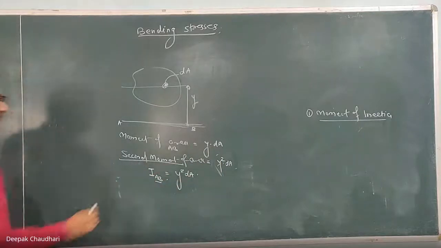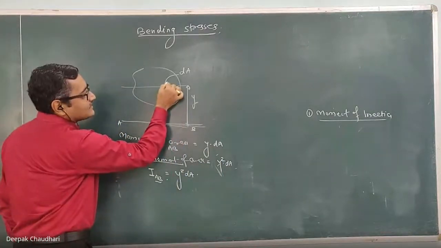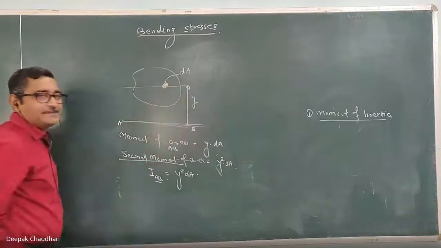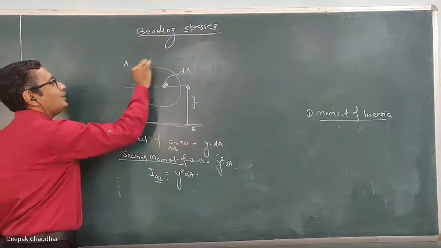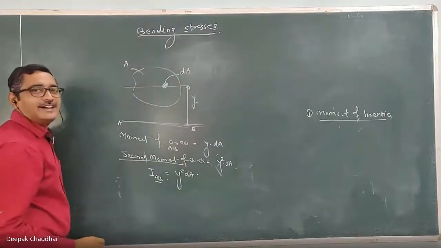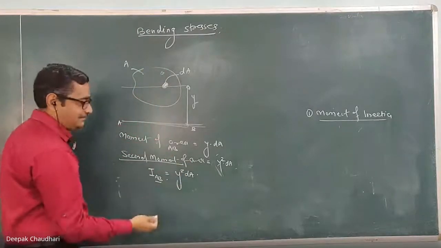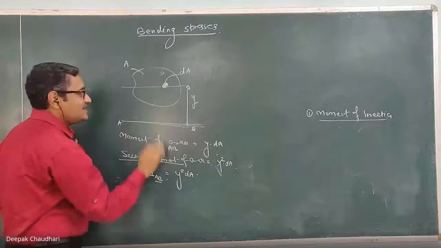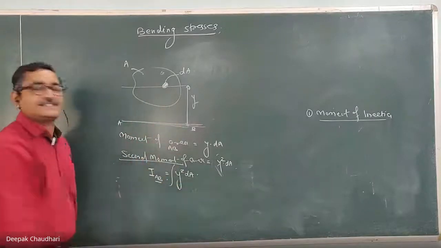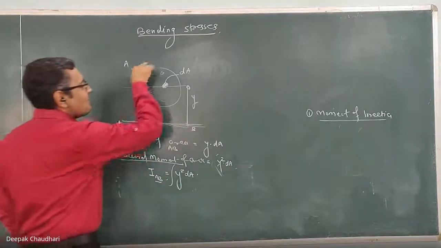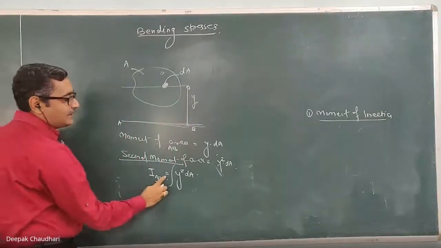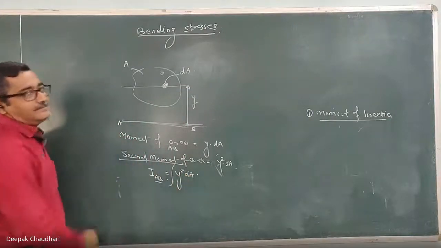Now this becomes the moment of inertia of this small elemental area dA. If I want to calculate the moment of inertia of this entire area, then we have to take such a number of areas and add them. Instead of doing that, we can integrate. So the moment of inertia of this entire area is the integration of y square dA.